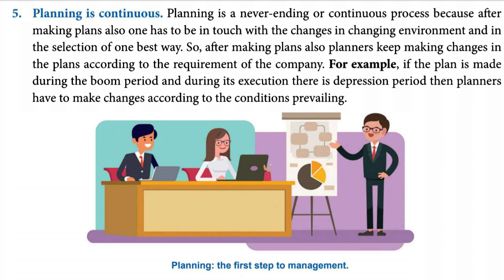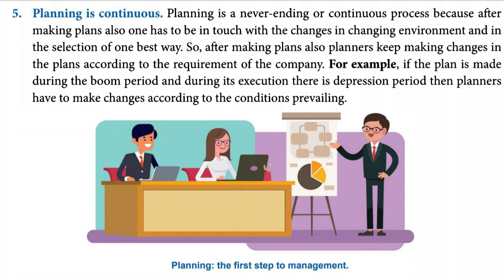So in today's situation, we can well understand this: 1 year ago when the managers had planned about their organization, probably their targets were different. Their production target, purchase target, sales target, everything was different because they had not thought about the situation that we are facing today.